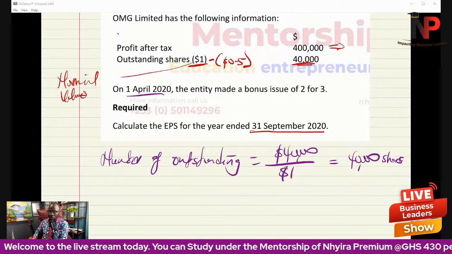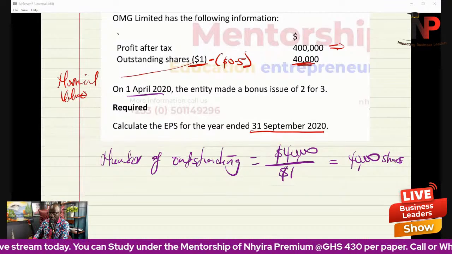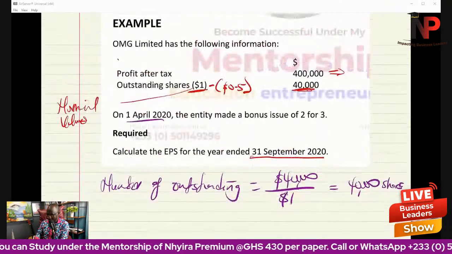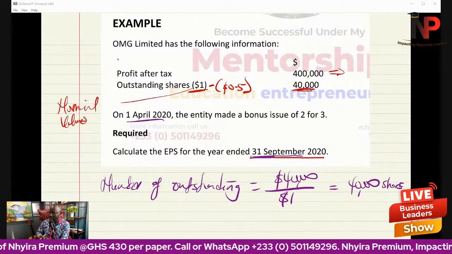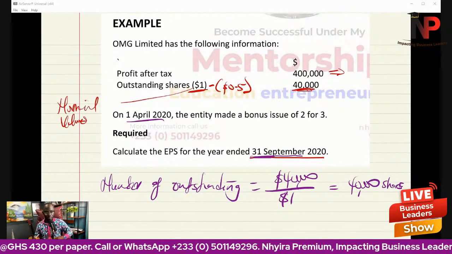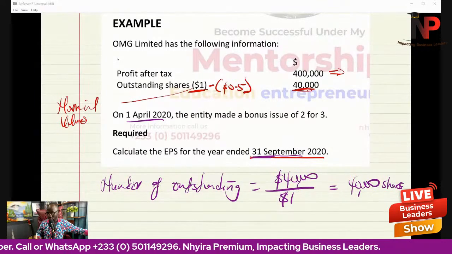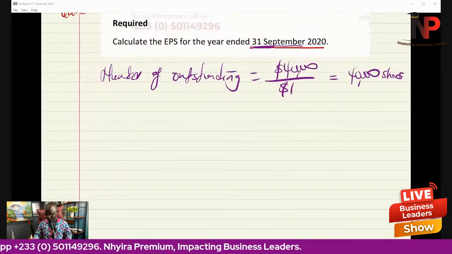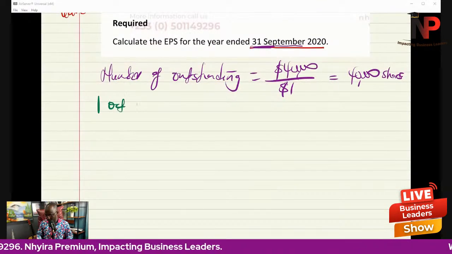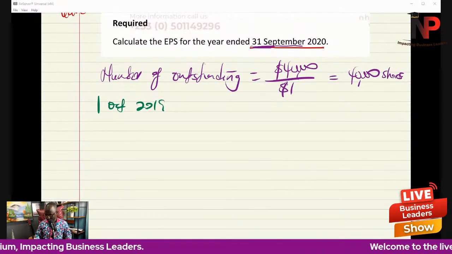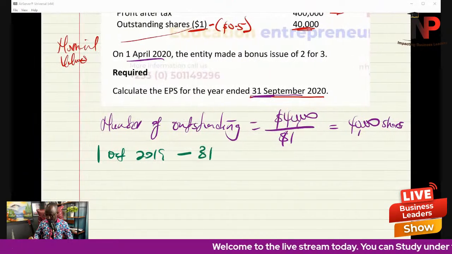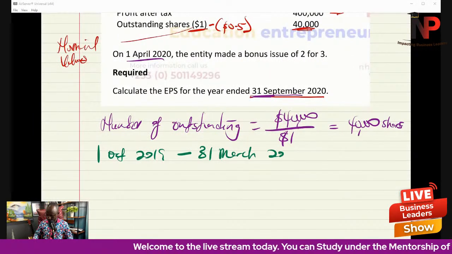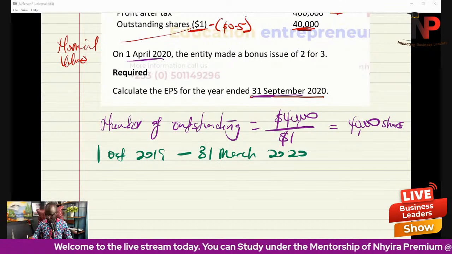All right, so let's see what is going on here for the period under review. Now, if the year is ending on 31st September, that means the year starts when? 1st October. So on 1st October 2019 to 31st March 2020, that's going to be how many months?